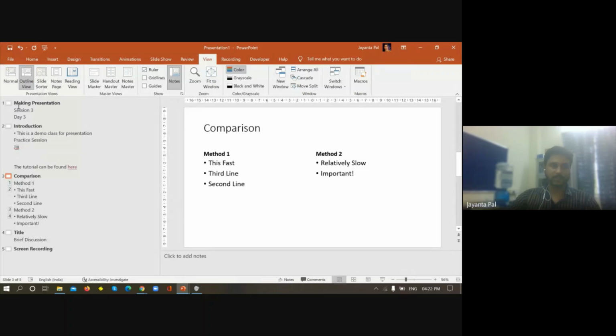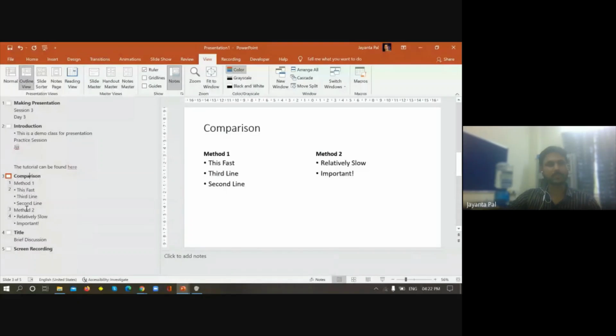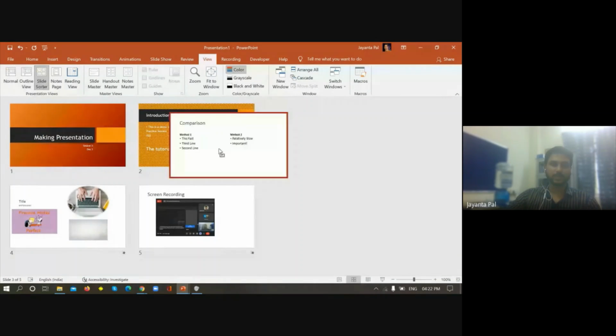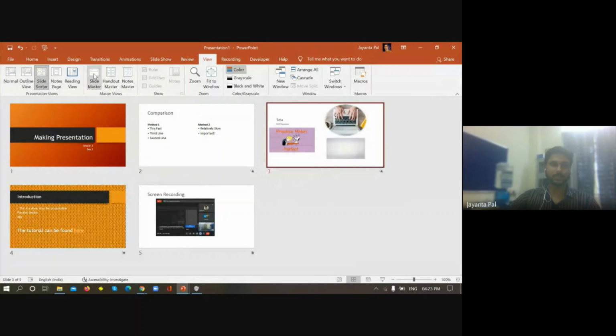That means making presentation, then it has content. It has the subsection called session 3, day 3. In the introduction part, it has these 3 lines. In this comparison section, it has different lines. So this is the outline view. In slide sorter view, you can sort the slides, you can reorder the slides. This is the slide sorter view.